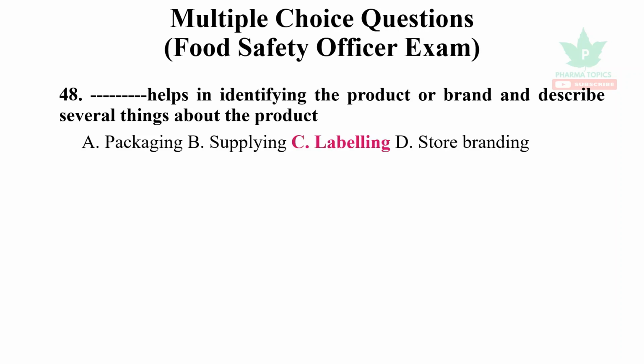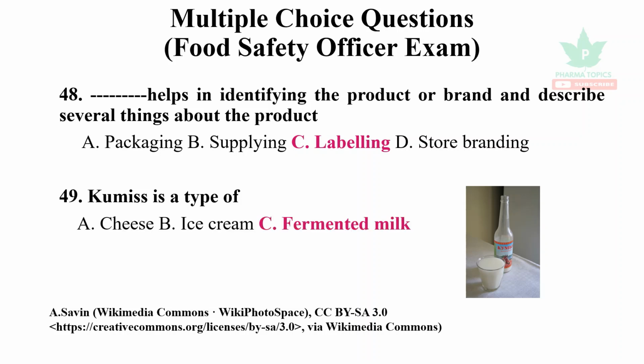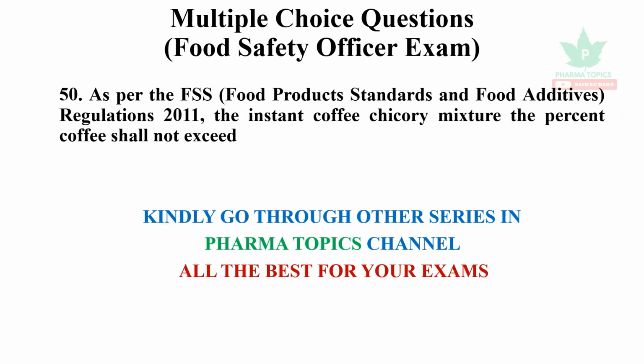Labeling helps in identifying the product or brand and describes several things about the product. Let us take this example: it is kumis, a type of fermented milk. The image has been taken from a free to use source. As per the Food Products Standards and Food Additives Regulations 2011, in an instant coffee chicory mixture, the percent of coffee shall not exceed 51%.